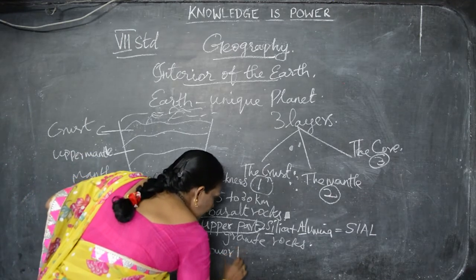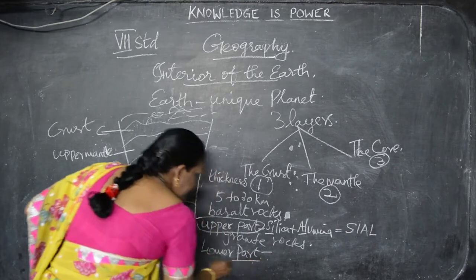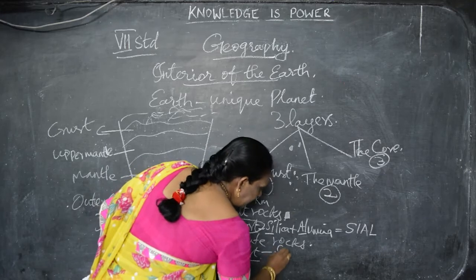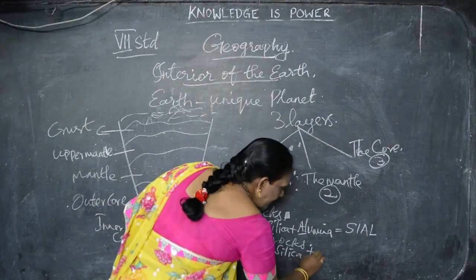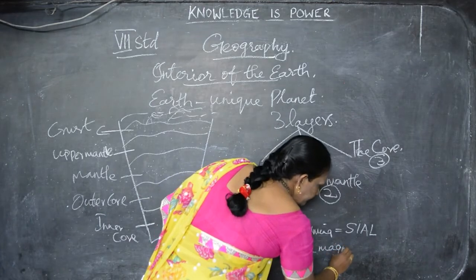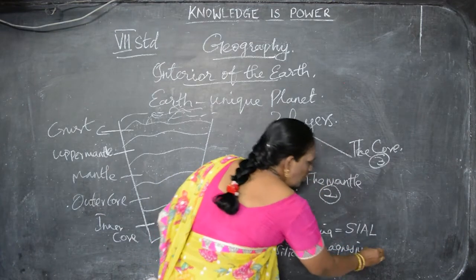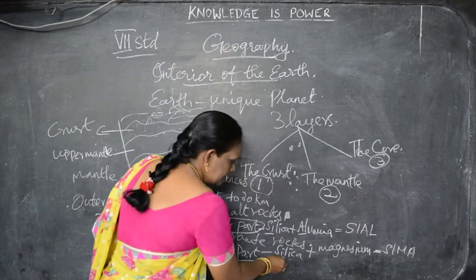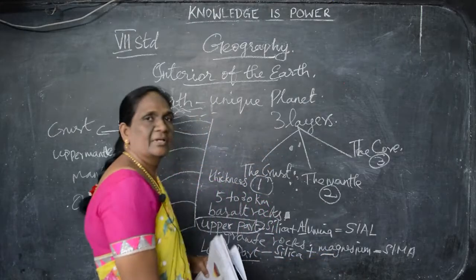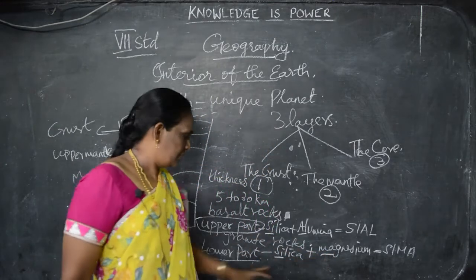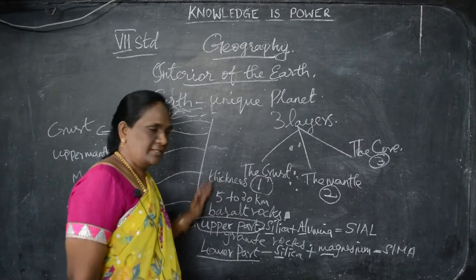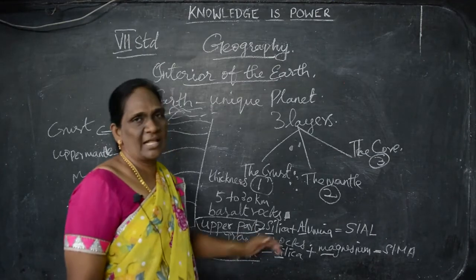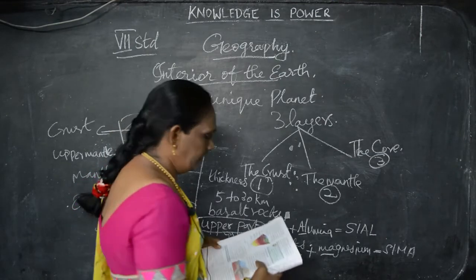Next part is the lower part. This lower part consists of silica plus magnesium. So, it is called SIMA. Silica plus magnesium, so it is called SIMA. The upper part is called SIAL and the lower part is called SIMA. Since those two are together, it is called SIMA.